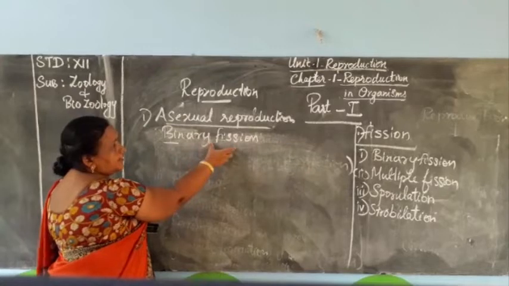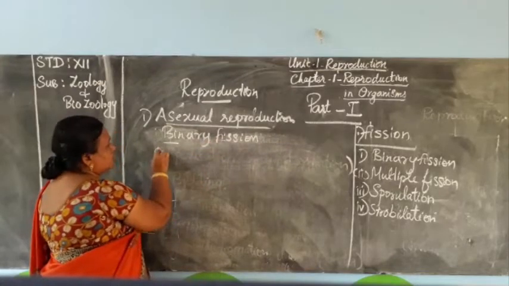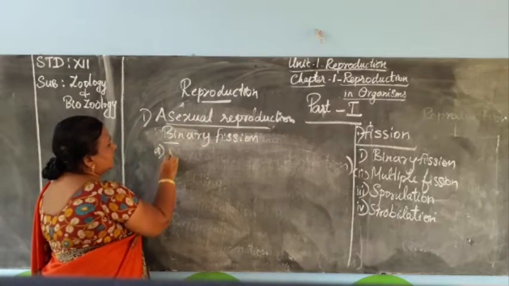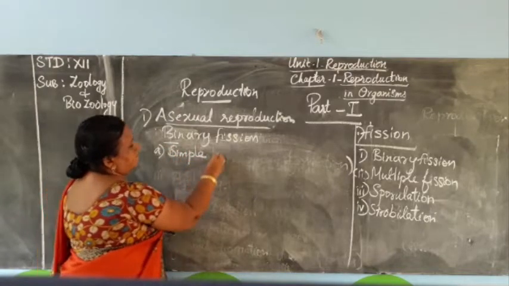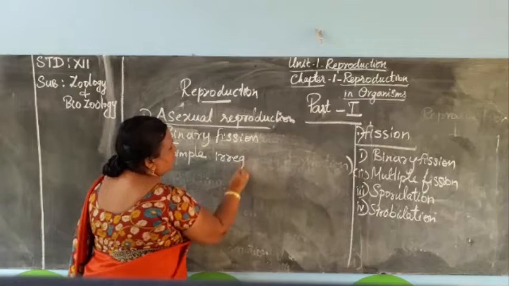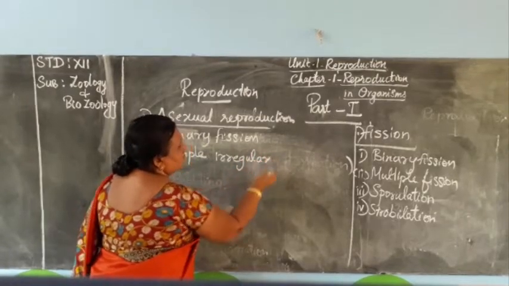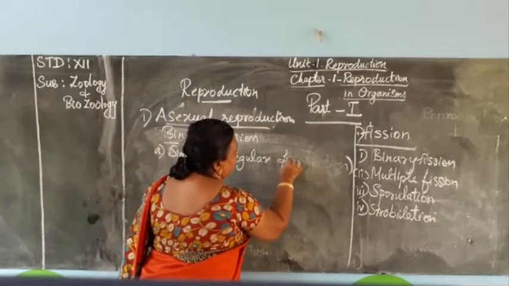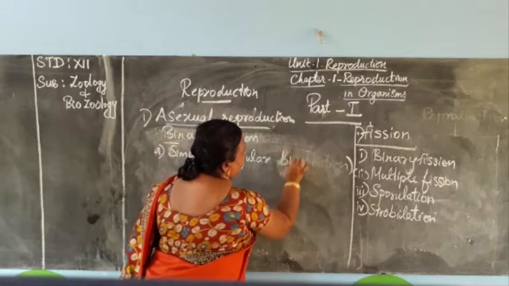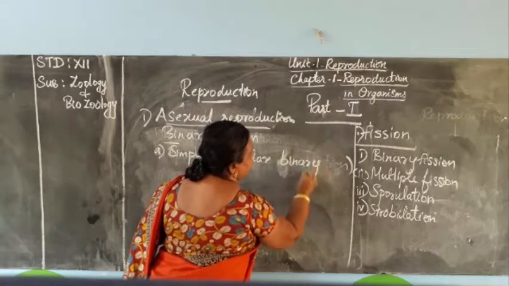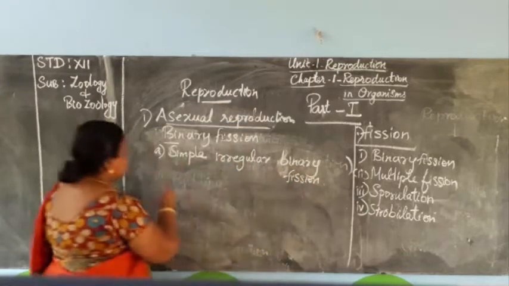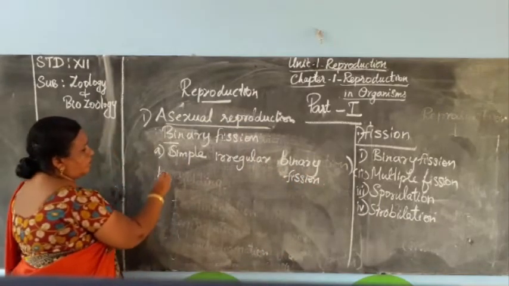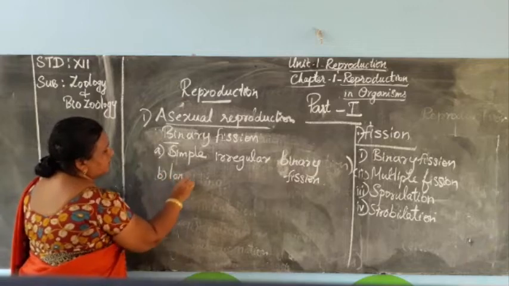So first of all, binary fission and its types. First one, simple irregular binary fission. Then second one is longitudinal binary fission.